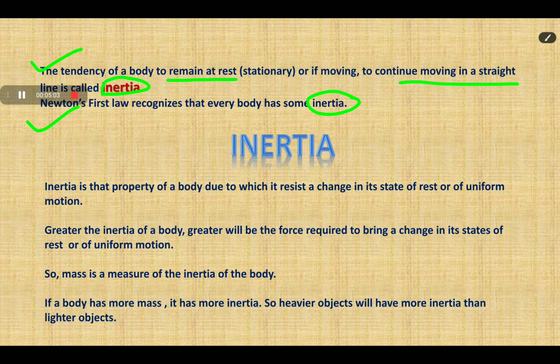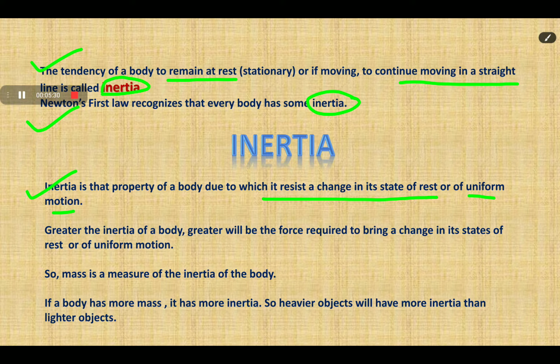Here, this is the definition of inertia: inertia is a property of the object due to which it resists a change in its state of rest or uniform motion. It means if an object is at rest, it tends to remain at rest, or if the object is in motion, it tends to maintain its uniform motion.